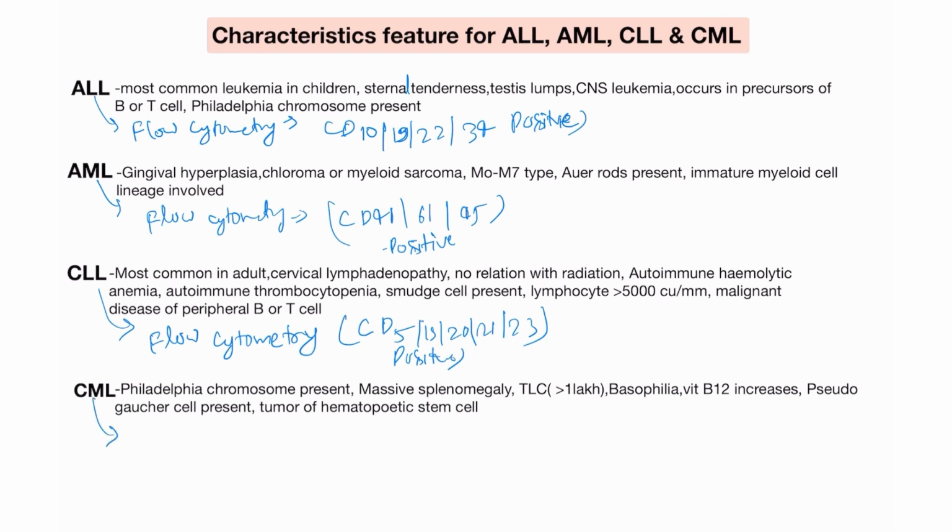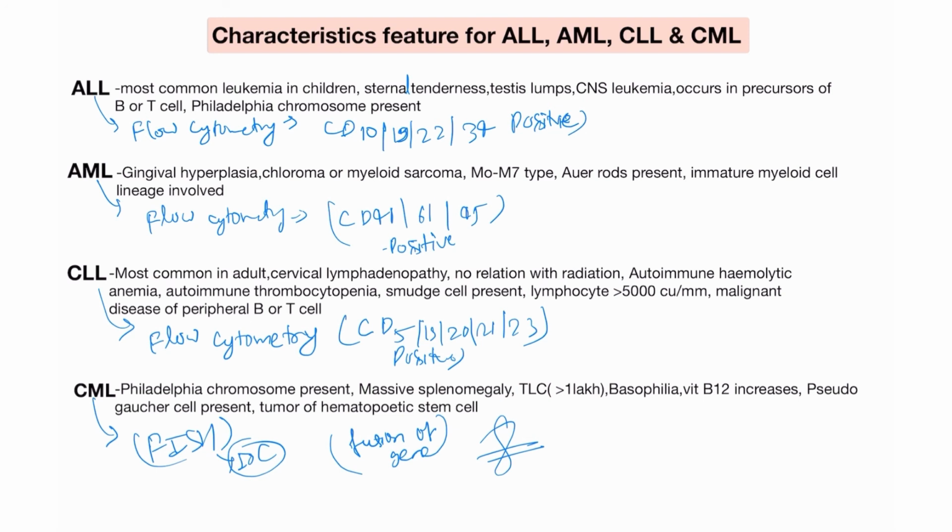And in case of CML, I discussed the FISH, fluorescent in situ hybridization technique. It is the investigation of choice. You will find the fusion of genes in the FISH. So you will find two genes present in a single chromosome. So it is called the Philadelphia chromosome and fusion of genes. So this is the characteristic.